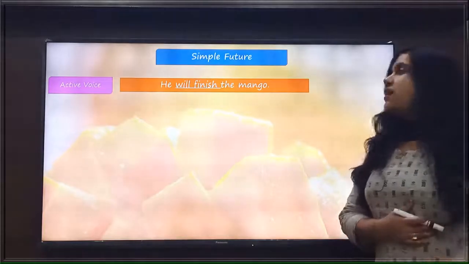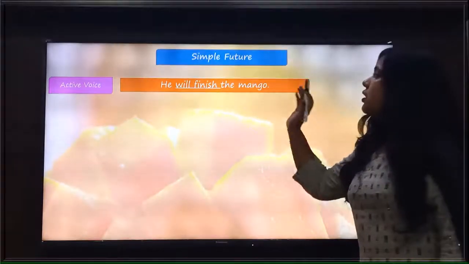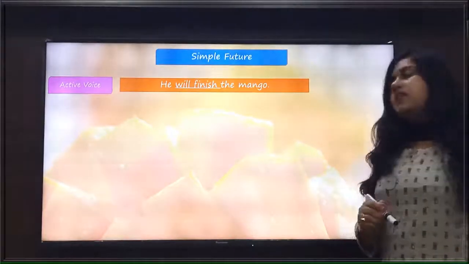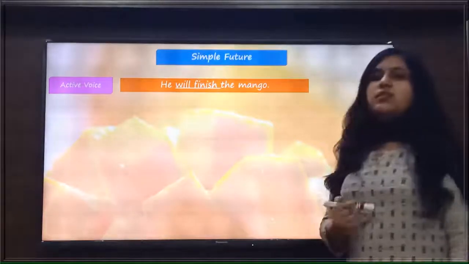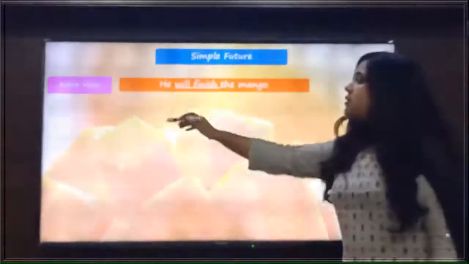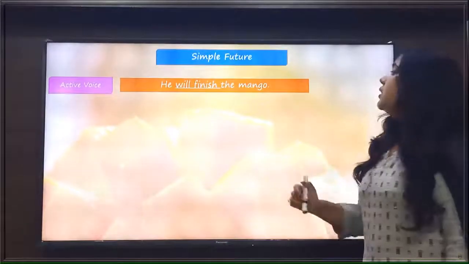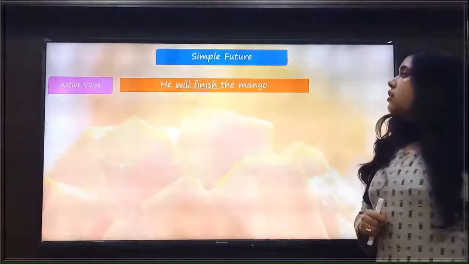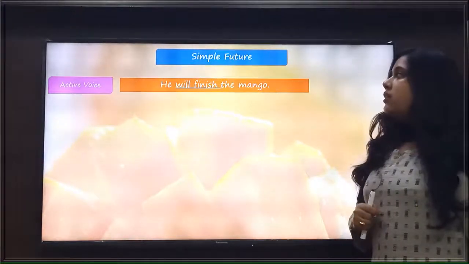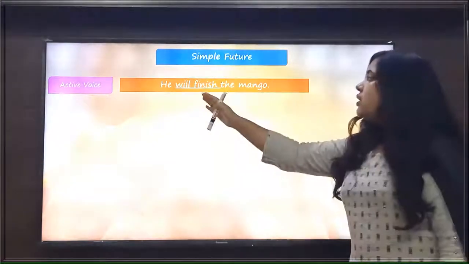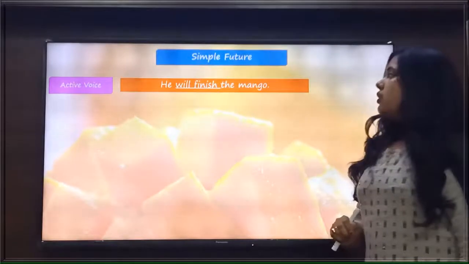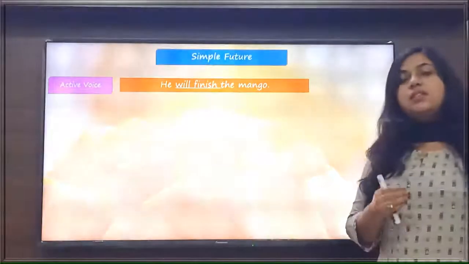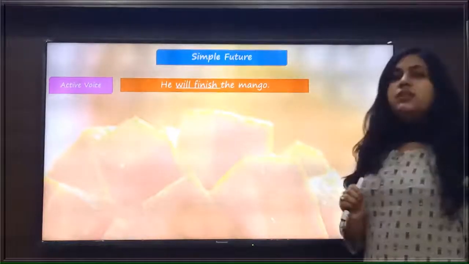The next example is He will finish the mango. In this sentence, will finish is the verb. He is the subject of the sentence and the mango is the object of the sentence. Now look at the verb here. The verb is will finish. That means this sentence is in simple future tense.